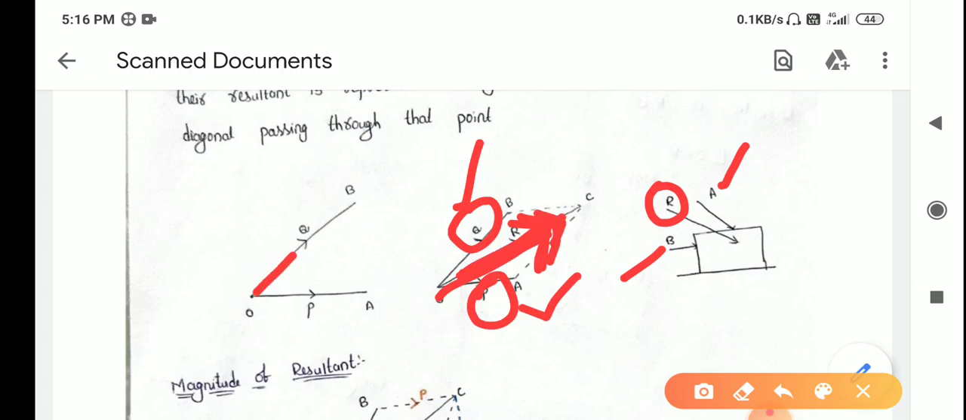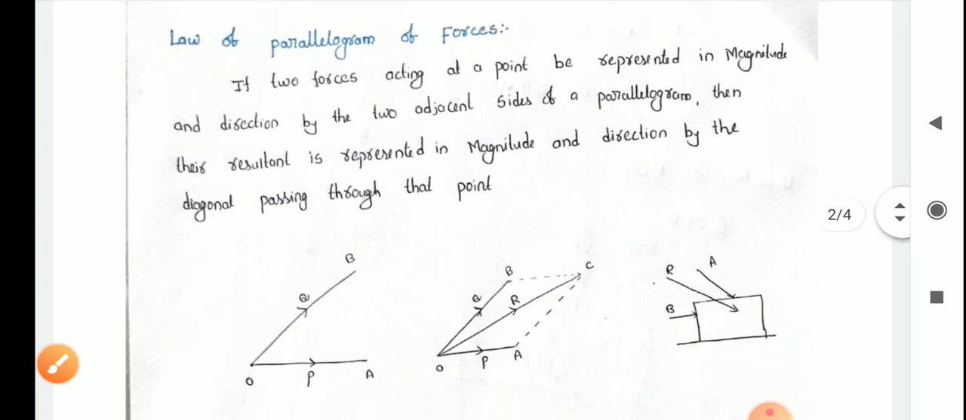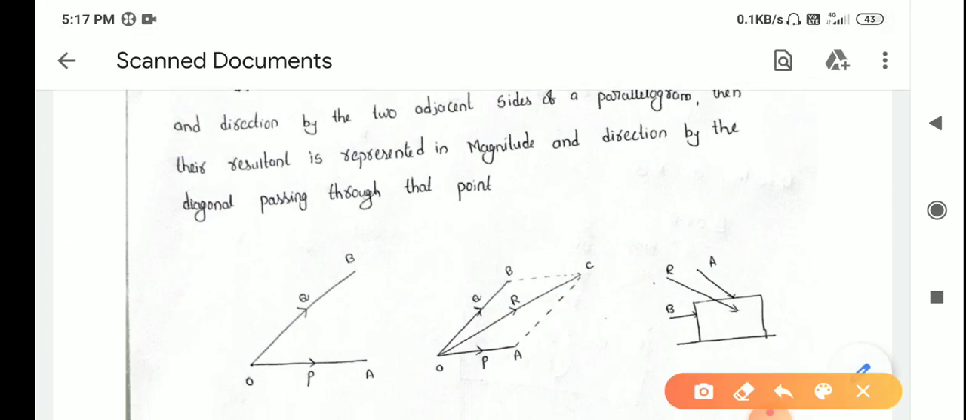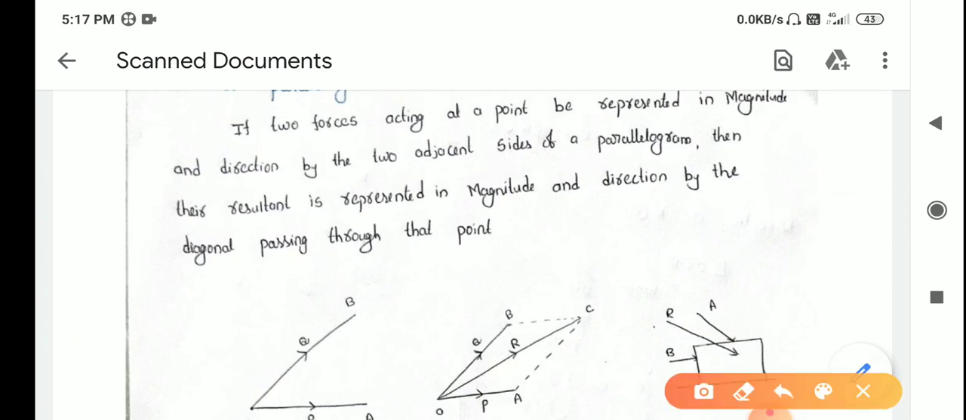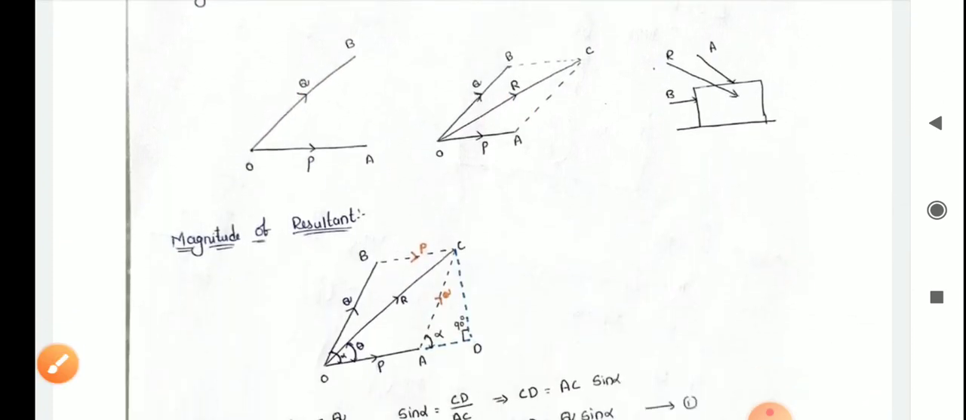Here when you observe, the direction of Q is this side, the direction of P is this side. Now what will be the direction of R? Whether it will follow the Q direction or the P direction. To find that, we use the parallelogram law. Now come to the definition once again. If two forces acting at a point be represented as sides of a parallelogram, say Q, P, then the resultant is represented as the diagonal of that parallelogram. Okay, so this is a very important concept, you have to follow properly.